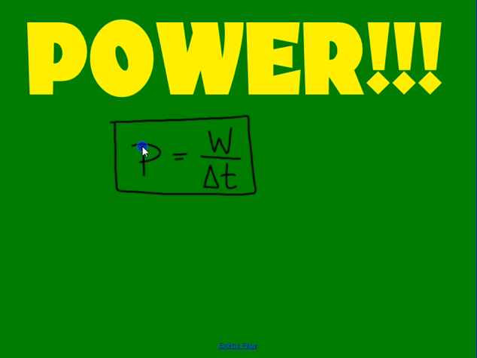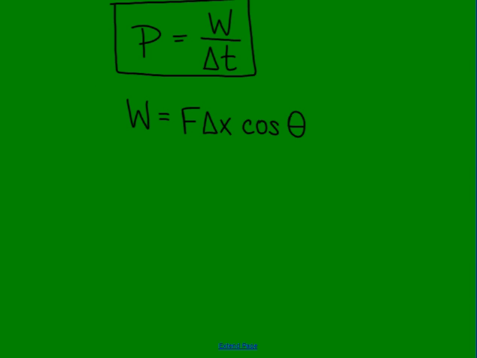If I write out the equation for work, work is the force times the displacement times cosine theta. I can develop another equation for power. Power is force times displacement times cosine theta divided by time.